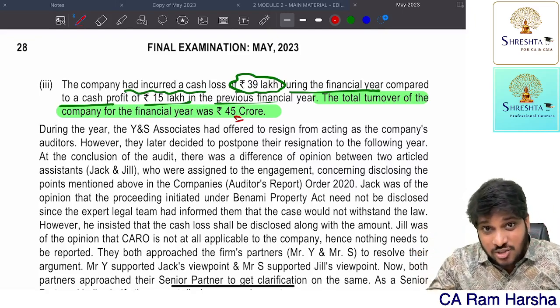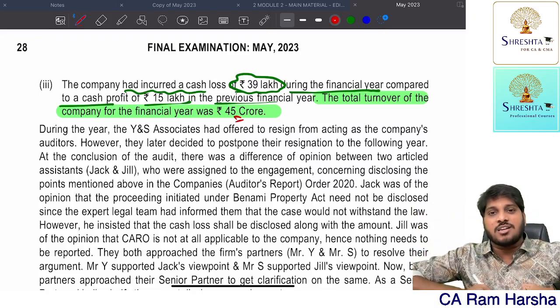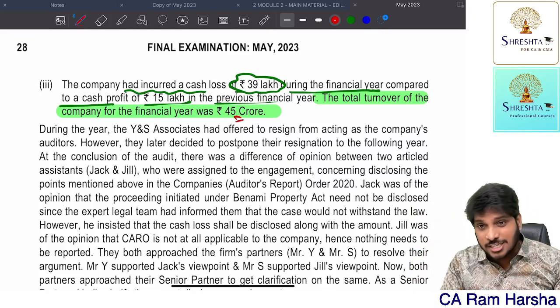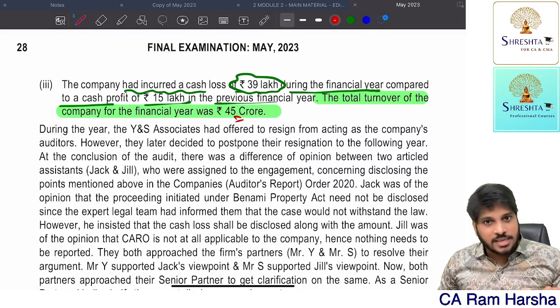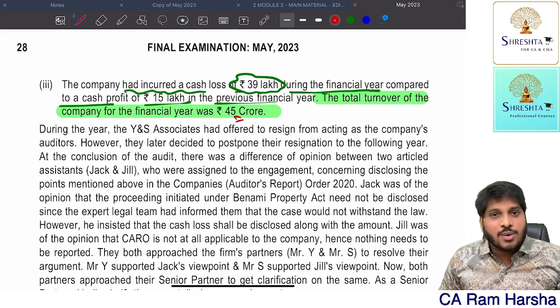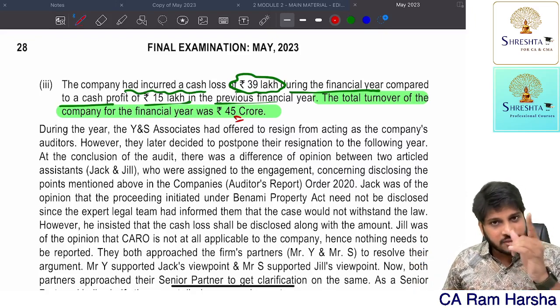Since it is not a small company, come to the next condition, the private limited company condition. How do we need to apply it? Since this has not satisfied the small company definition, come to the next. Turnover is exceeding 10 crore. Here, turnover is 45 crore. Obviously, it falls under the last clause of CARO. Therefore, CARO is applicable for them.